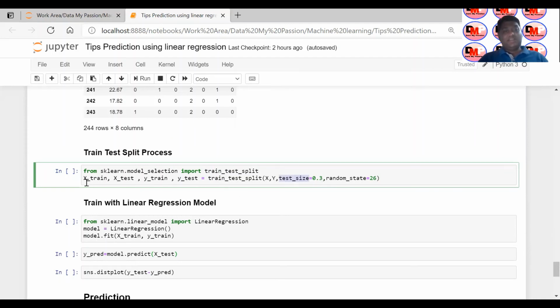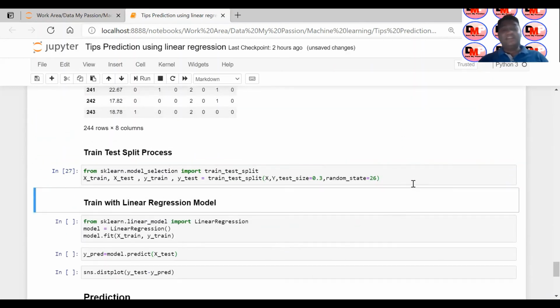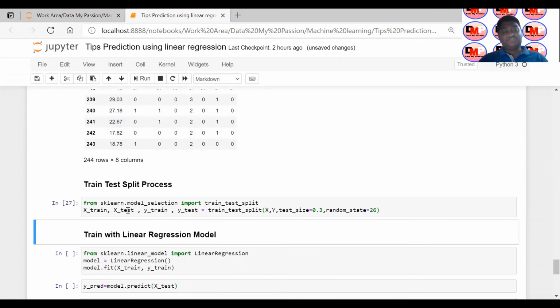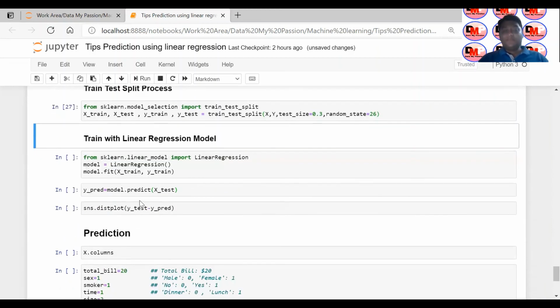And then it is going to divide into X train, X test, and Y train and Y test. So this is how it is going to divide, and I'm dividing it here. Now you have your X and Y values, and they get converted into X train, X test, Y train and Y test. Okay. So once you divide that data, I'm going to train on my X train and Y train.